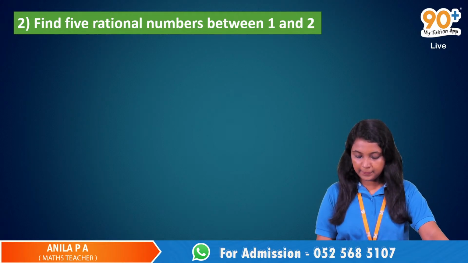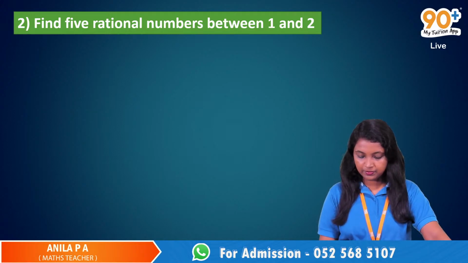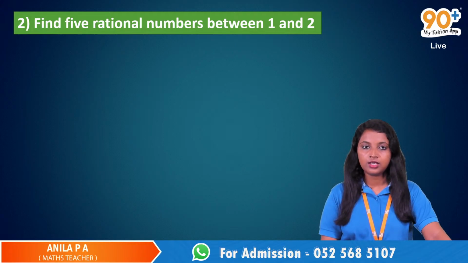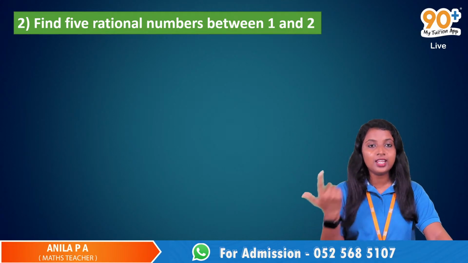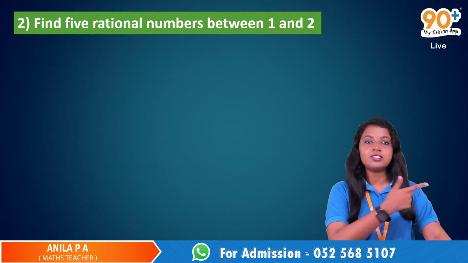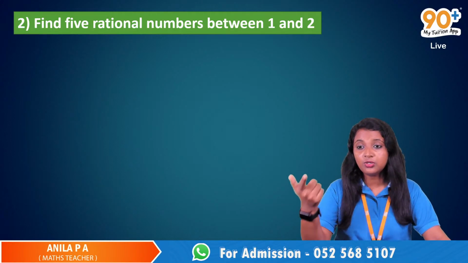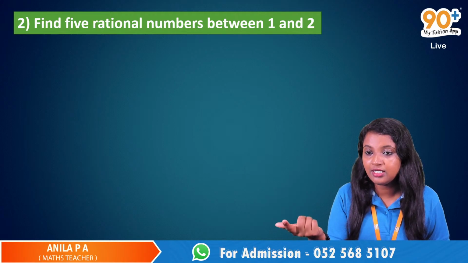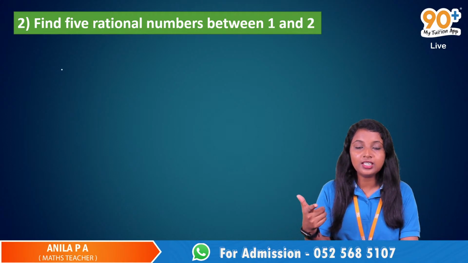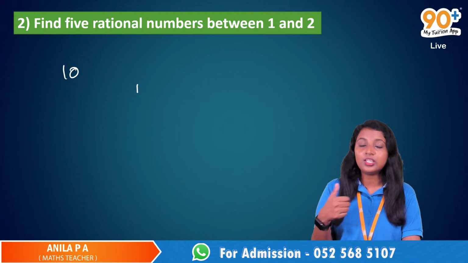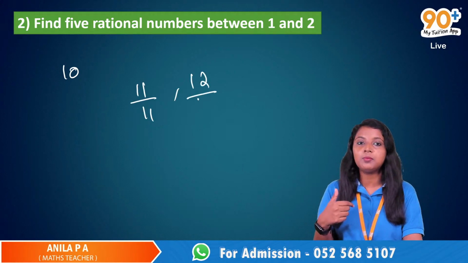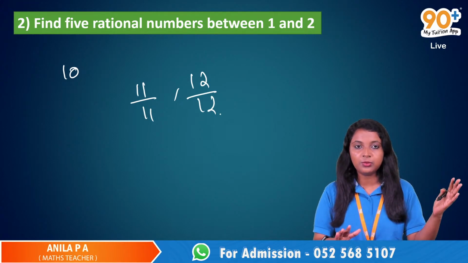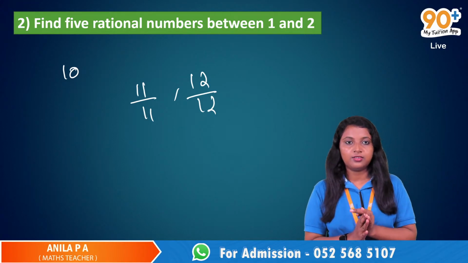Ma'am, if they tell us to find 10 rational numbers between any numbers, can we multiply it with 10? No, not 10. You will get only 9 numbers. Multiply it with a number greater than 9. So just multiply it with 10, 11, some numbers like that. Okay, 11. She asked me 10, right? Your question was to find 10 numbers. So just multiply it with 11 by 11, 12 by 12, some numbers like that. Any number greater than 10.